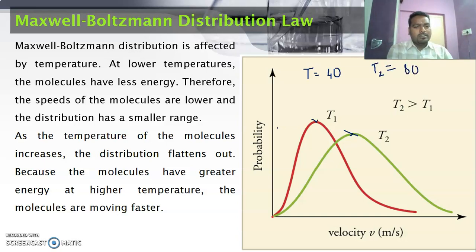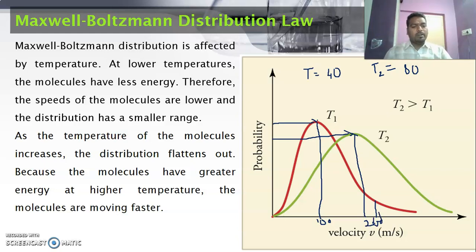So here what happened? The energy is less here, and this is the maximum velocity of the molecule. But if you increase the temperature, just compare the number of molecules having velocity. In this graph, for example, this is 100 meters per second and this is 200 meters per second. If temperature increases, the velocity of the molecules increases, the graph shifts towards the right and the area of the graph increases.